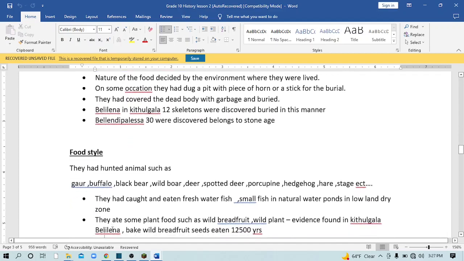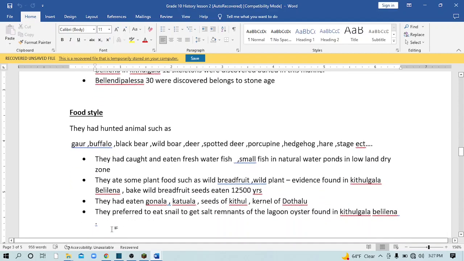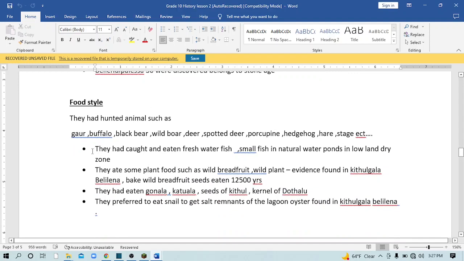That is the lifestyle. The next one is the food style. Food style is what they ate. They hunted animals such as these. I don't want to read all of this. You can read it all and keep a few things in mind, that means 5 or 6. It's easy. Then keep in mind they ate fish,